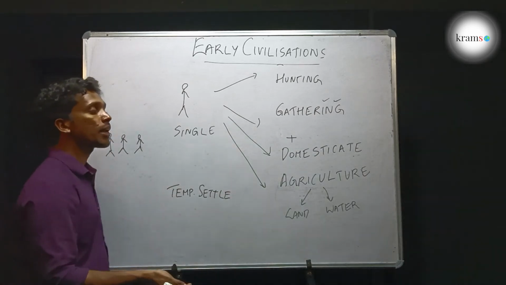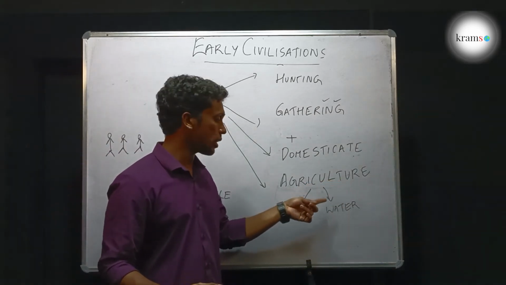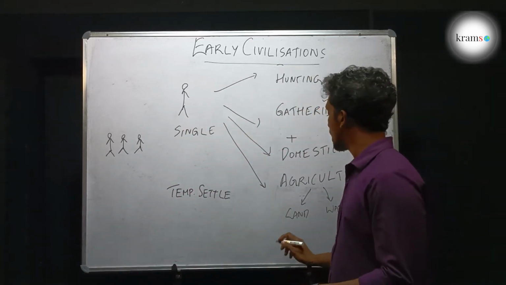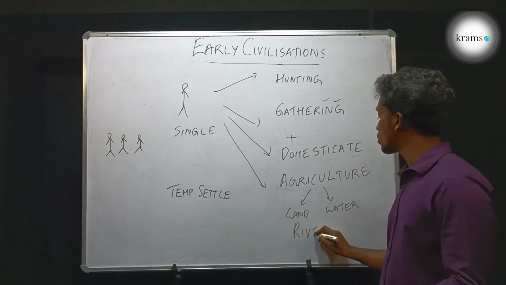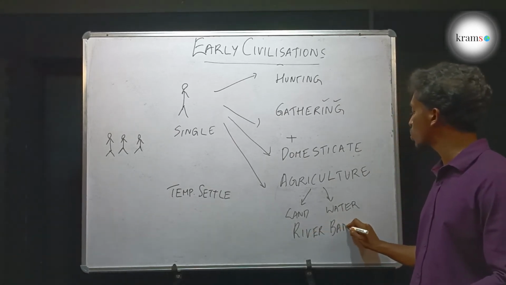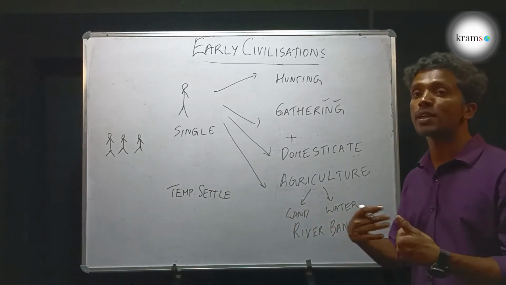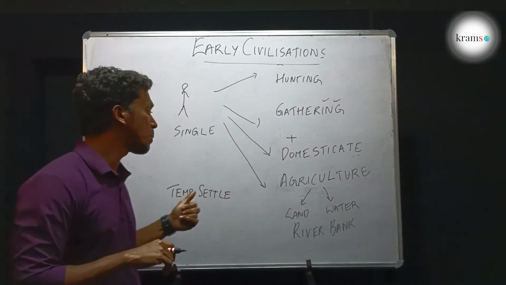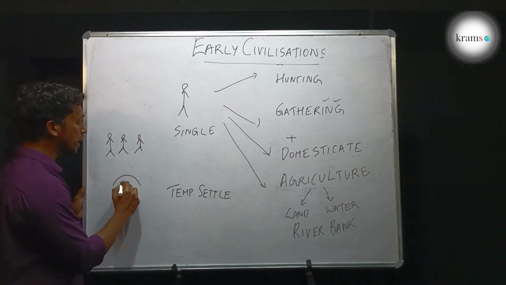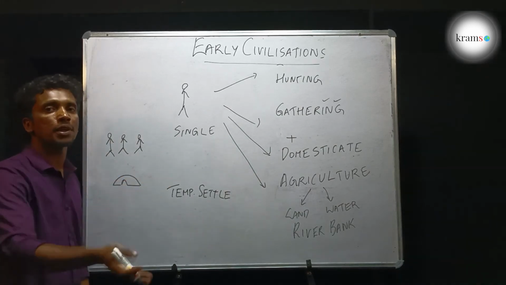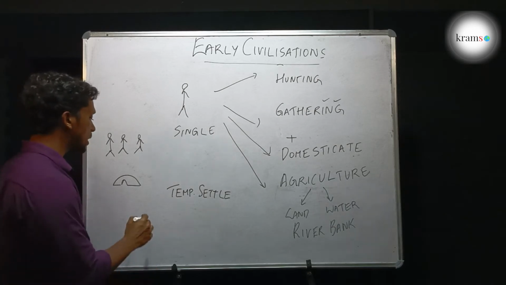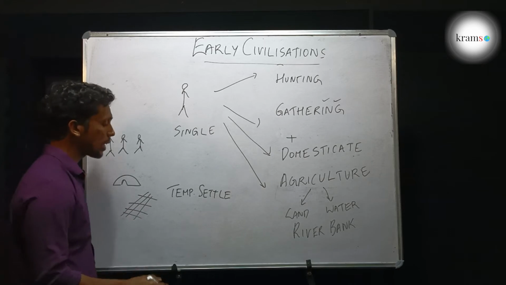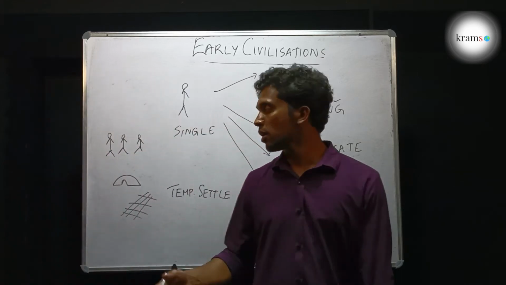Where did they settle? Wherever they did agriculture. Agriculture needs land and water. The best place to do agriculture is river banks, because you get plenty of water and fertile soil there. So man settled temporarily at river banks. They tried to find caves there, but not every river bank has caves. So they started to make temporary huts using wood sticks and leaves.